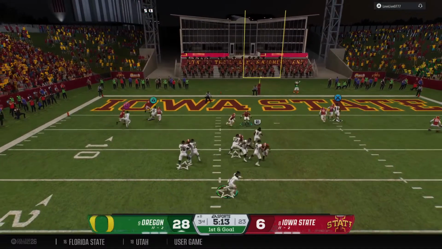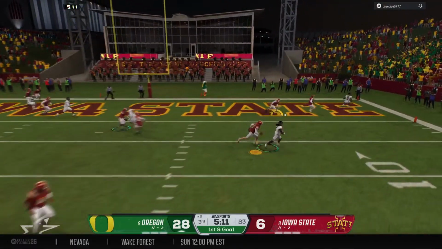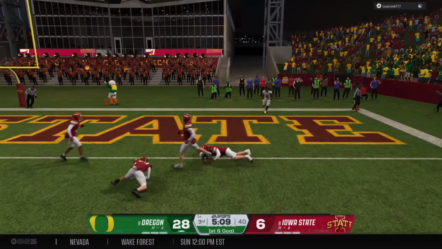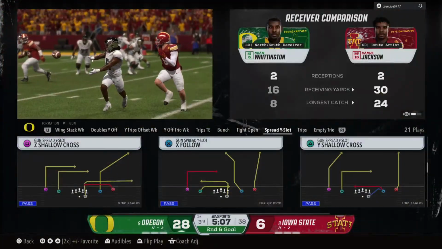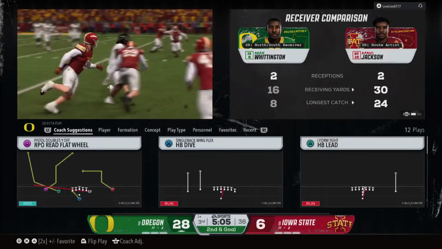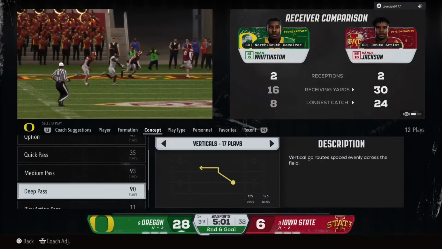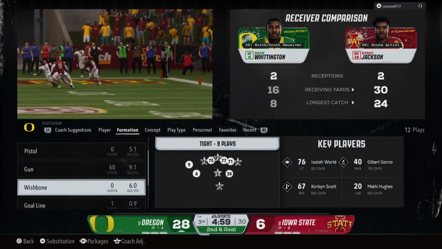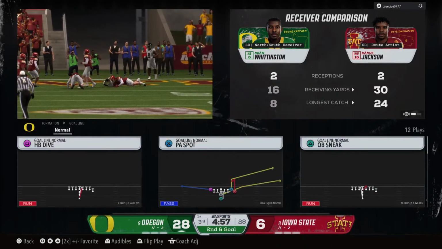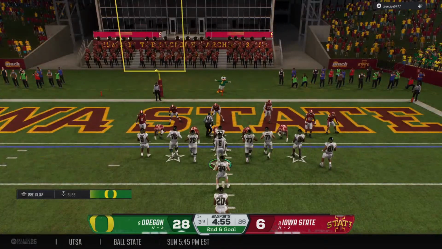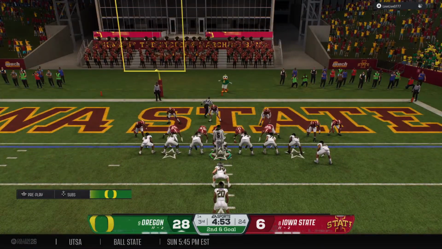Back to pass. It's Moore. The pocket breaking down. He's got it, looking for the end zone. And they'll get him down that time. Boy, tight windows is always down here. They have trust in throwing it. They just have to be smart. Solid gain puts him in good position for second down and goal.